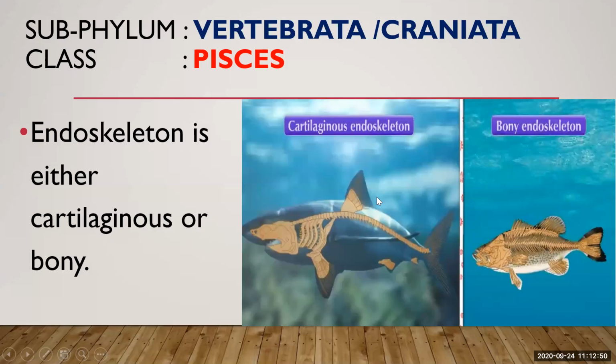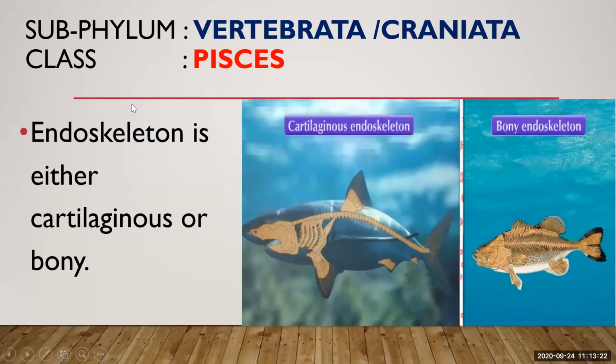The endoskeleton gives shape and support to the body. Its main function is to protect the internal organs of the body, and it allows the movement of the body when it is moving in the water. They give support, and they allow the organism to move using less energy. So this is about the endoskeleton.